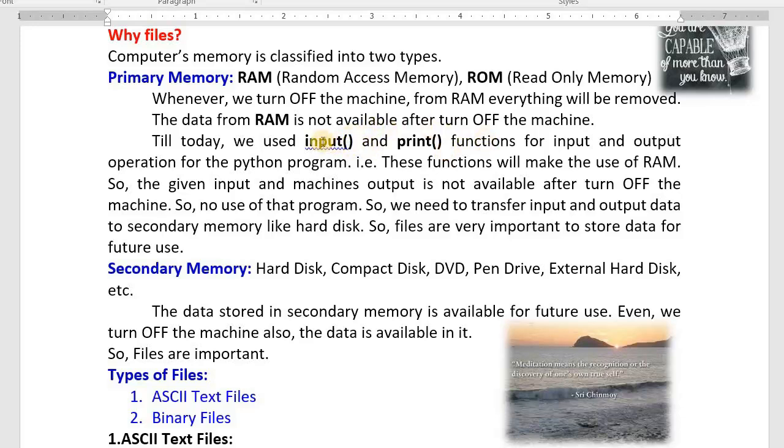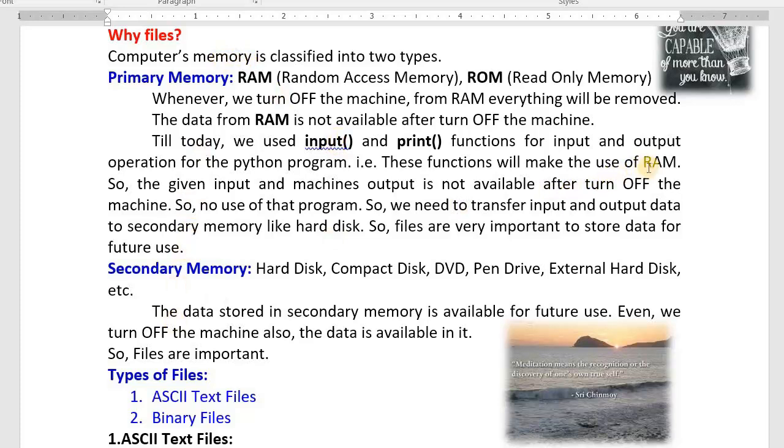But we define variables, no? A: enter first number, B: enter second number, C equals A plus B. A, B, C are the variables. From which memory will these be defined? Means from which memory are we working? Whenever we define any variable, whether you think you are allocating memory from primary memory or secondary memory, we are using the memory from RAM only.